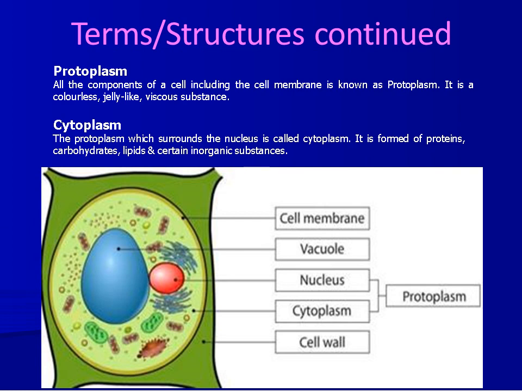The protoplasm which surrounds the nucleus is called cytoplasm. It is formed of protein, nucleic acid, carbohydrates, lipids and certain inorganic substances. Many small organelles are found inside the cytoplasm. These are known as cytoplasmic organelles.